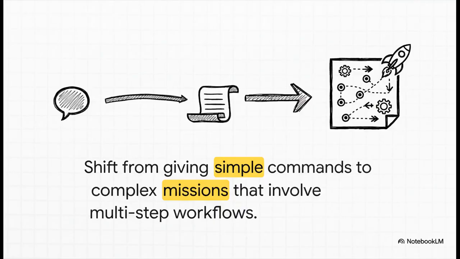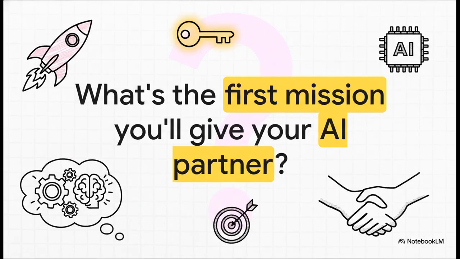So if you remember just one thing from all of this, let it be this right here. The key to unlocking that other 90% is a mental shift. Stop thinking in terms of one-off commands and start thinking in terms of complex missions that you are assigning to a capable, context-aware partner. That single shift in thinking can reframe your entire relationship with AI. So as you go back to your day, I'll leave you with this question to ponder. What's the first real mission you're going to assign your new partner?